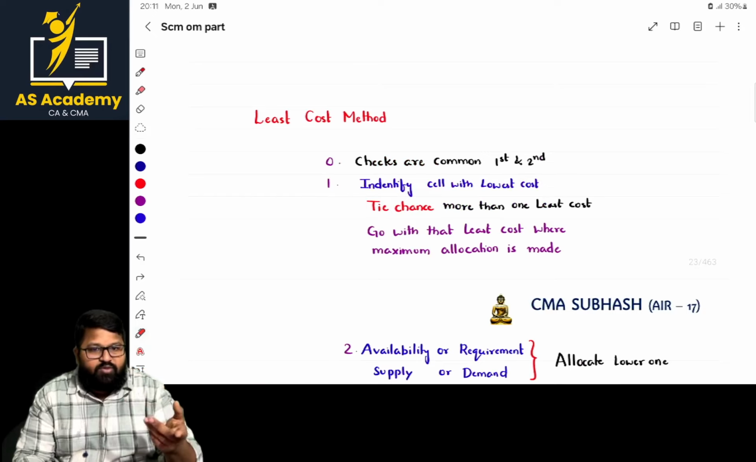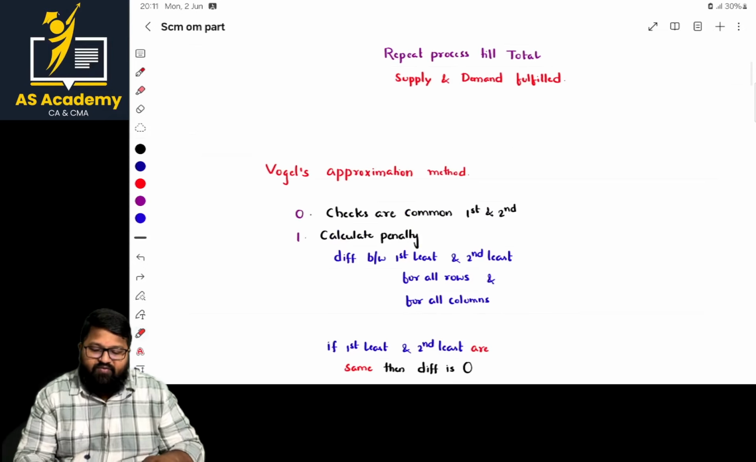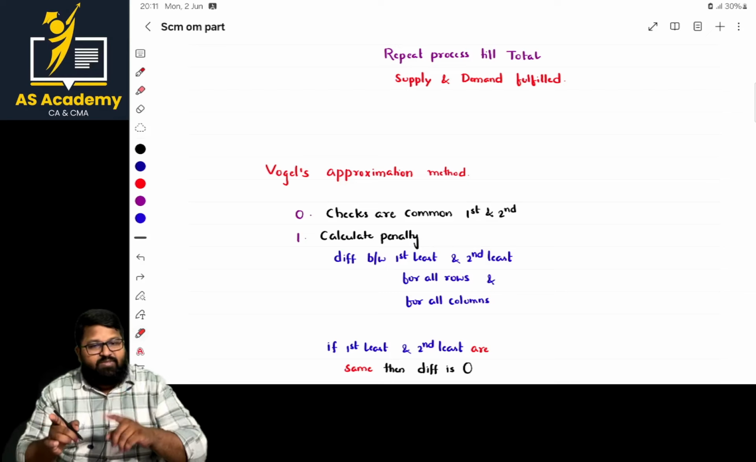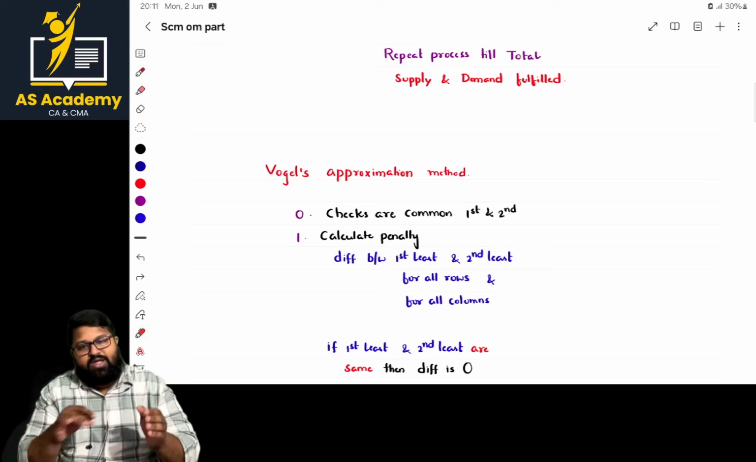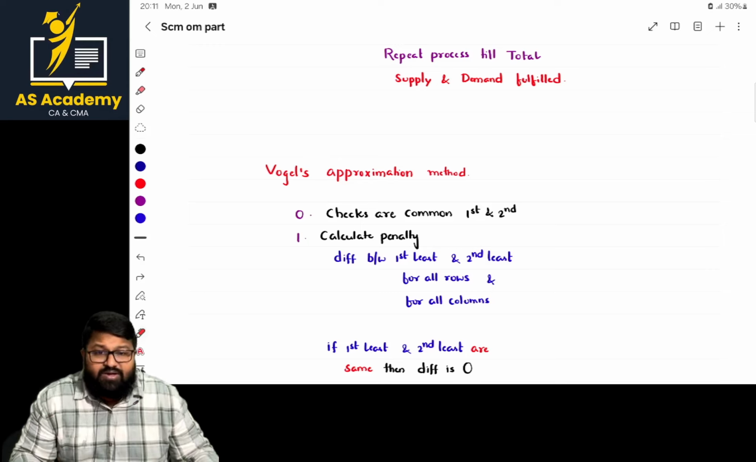What if there are more than two least costs? Then what do we have to do? We have to go with the least cost which has maximum allocations. Am I clear? Okay. And next, what about VAM? In the case of Vogel's approximation method, what is the important part? We have to calculate penalties. How to get the penalties? It is the difference between the first least number and the next least number. We have to calculate penalties for rows and columns. This is the entire summary for the transportation method.